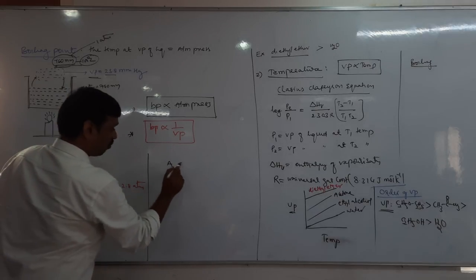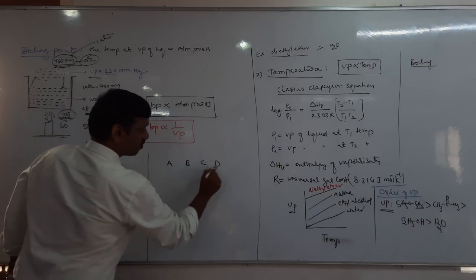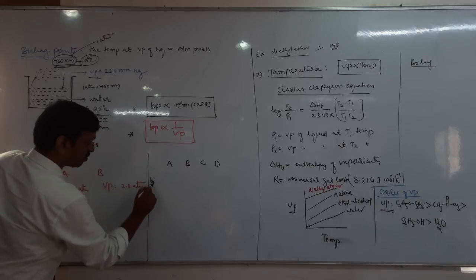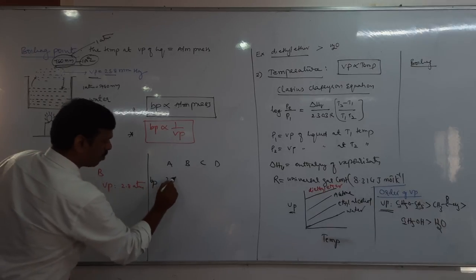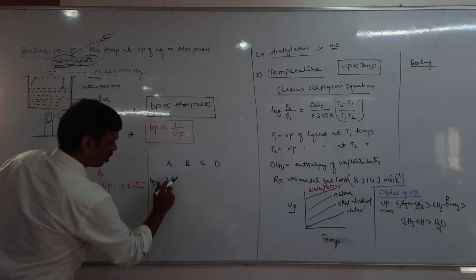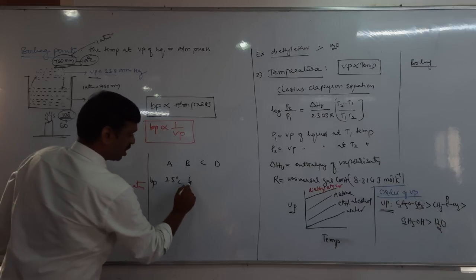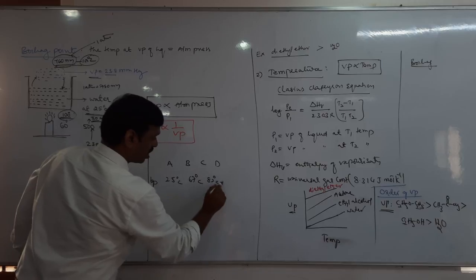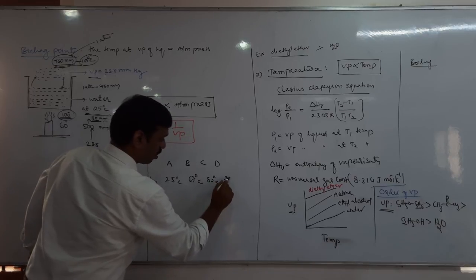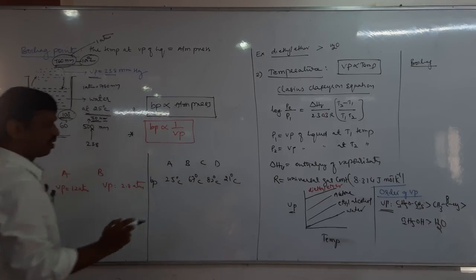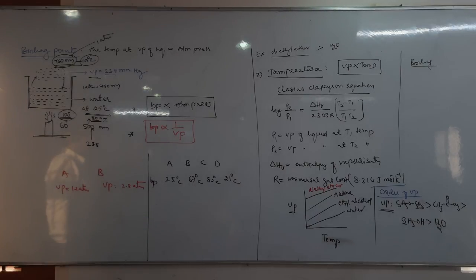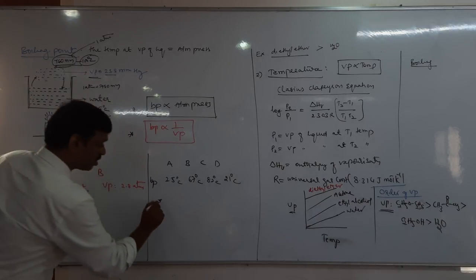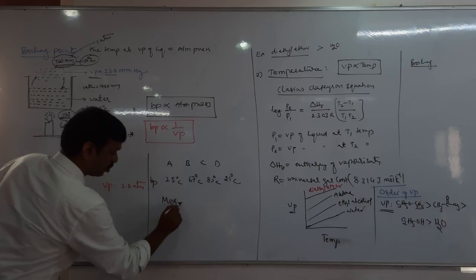There are 4 liquids A, B, C, D. Their boiling points are given: 25 degrees Celsius, 67 degrees Celsius, 82 degrees Celsius, and 21 degrees Celsius. Boiling points of 4 liquids. Then which of the following has more vapor pressure?